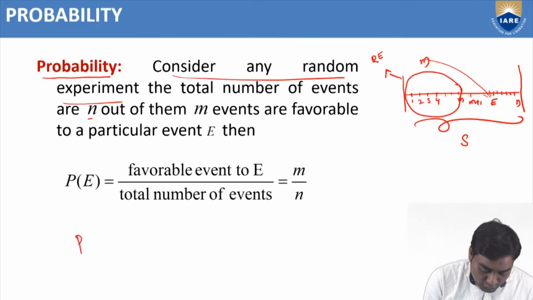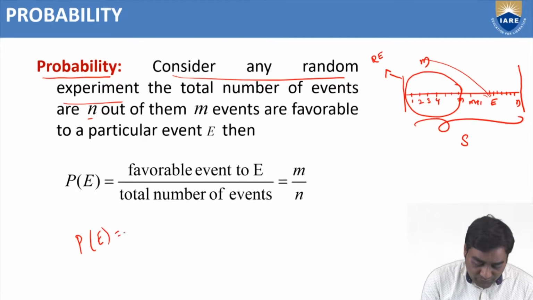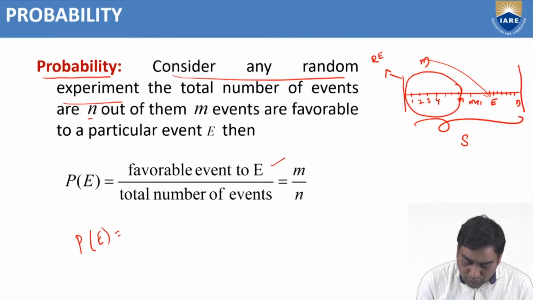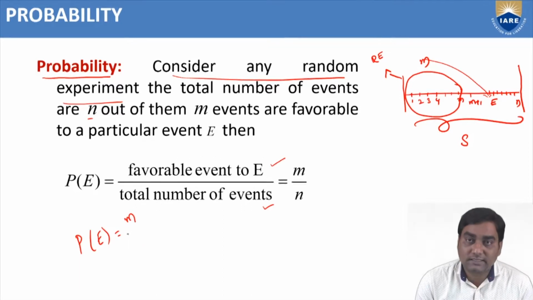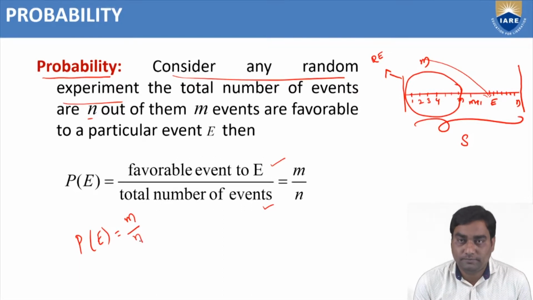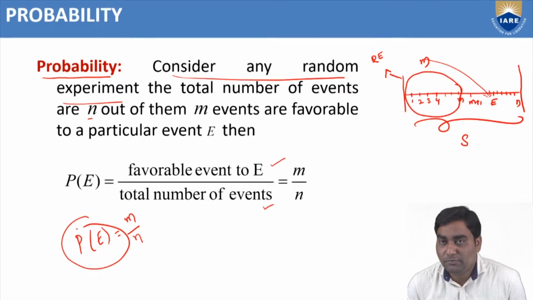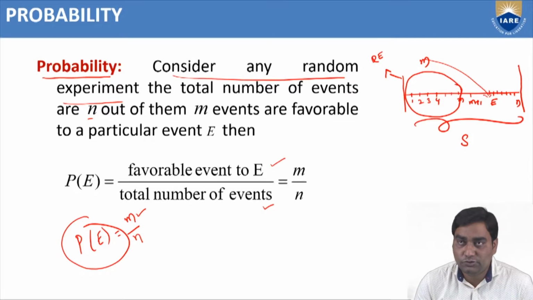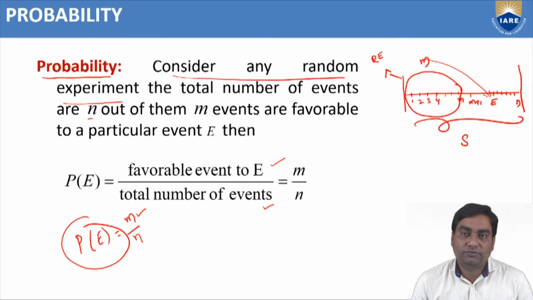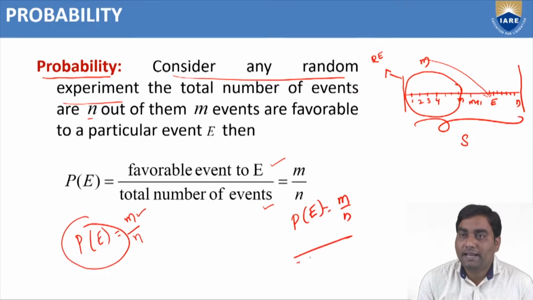Then the probability of that particular event, whatever the particular event is, is the favorable events to E by the total number of events. How many favorable events? m, by the total number of events, n. So that is the formula. The probability of any particular event E equals the number of favorable events to E, which are m, by the total number of events, which are n. So that is probability of E, m by n.